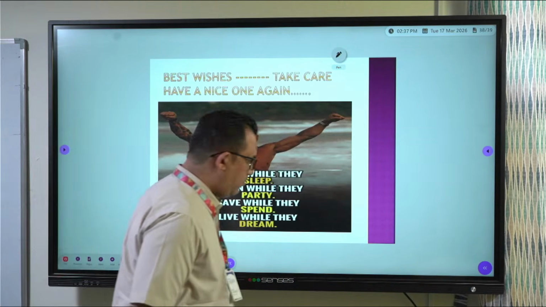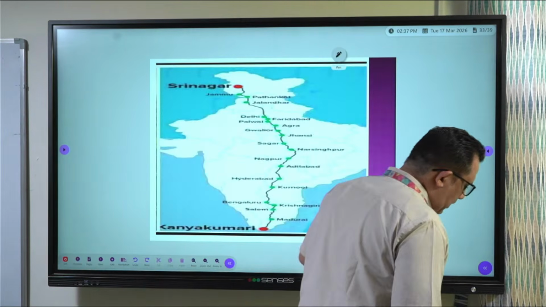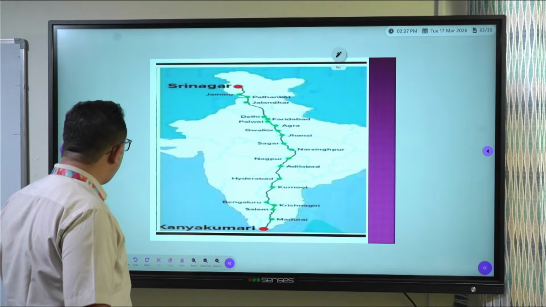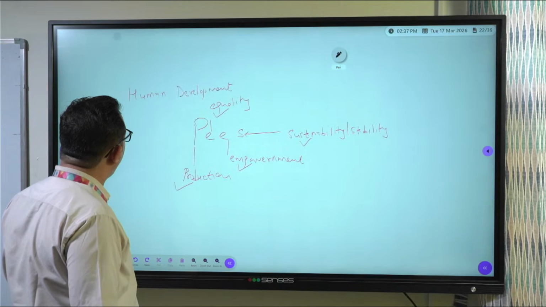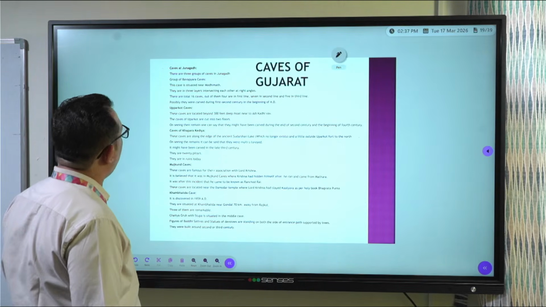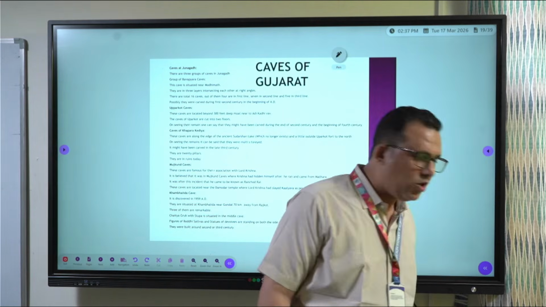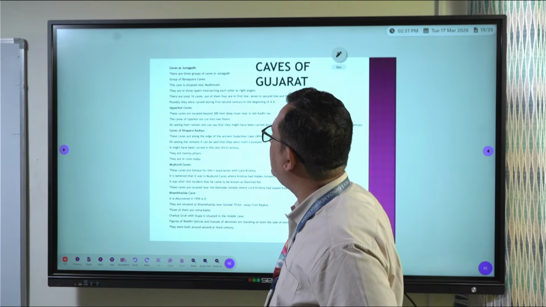Now I think Hitarthi's one doubt is left, caves of Junagadh. Otherwise, all the doubts are over. So let us go for that. Let us complete that.